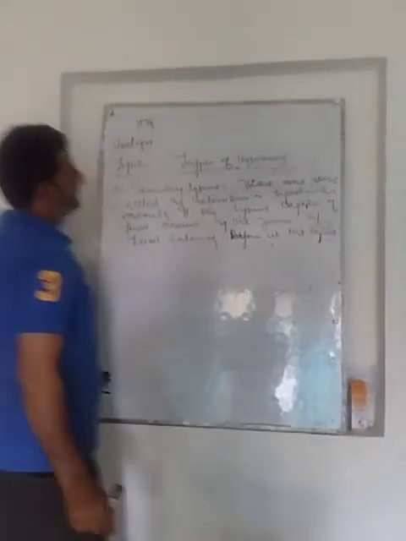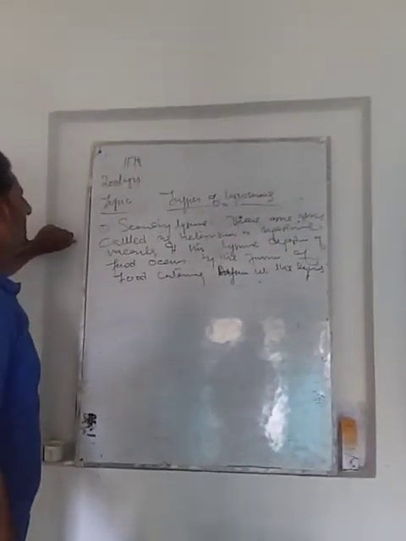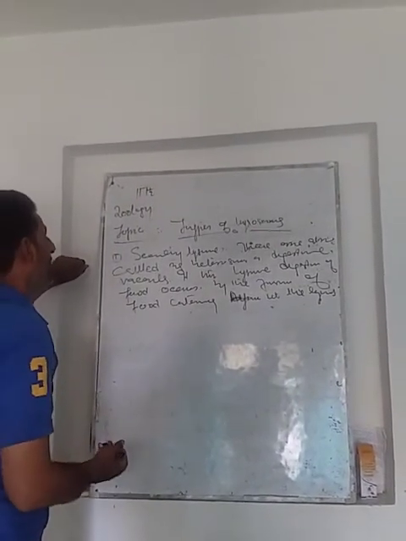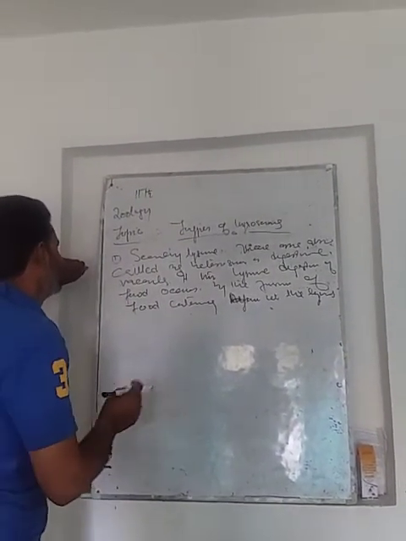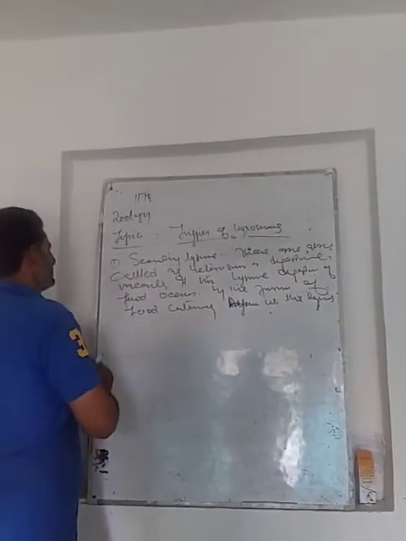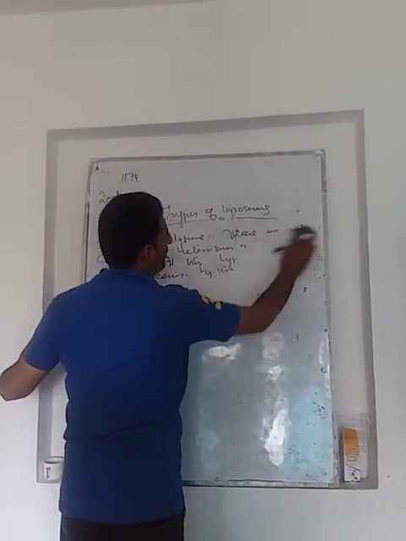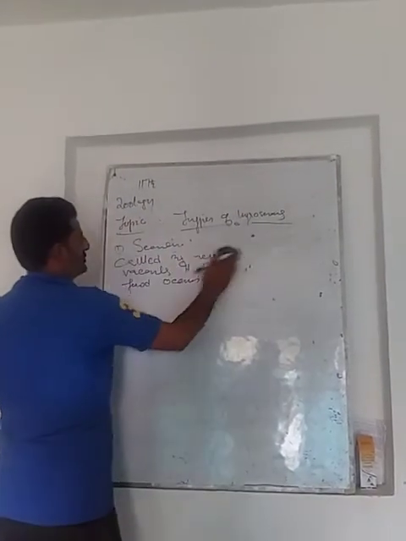That is why this secondary lysosome is also called heterosomes or digestive vacuoles, because digestion of food occurs in this lysosome.